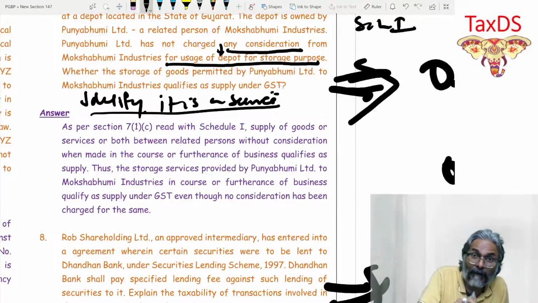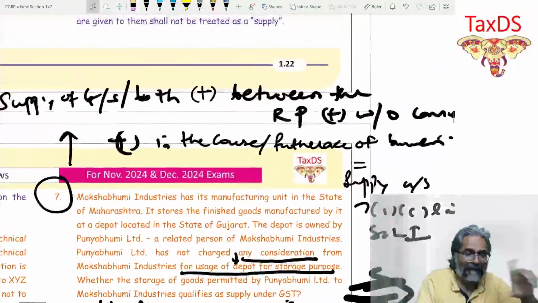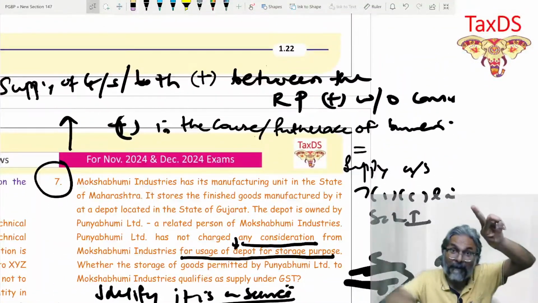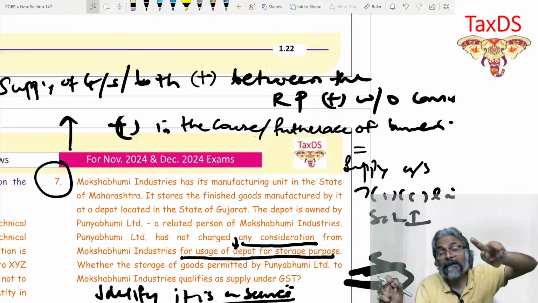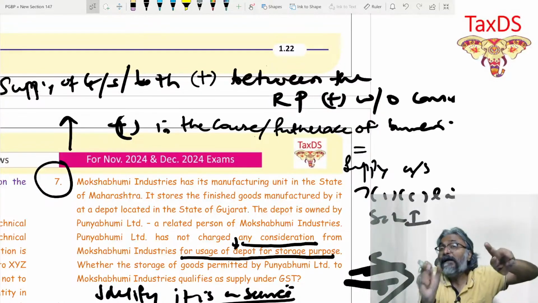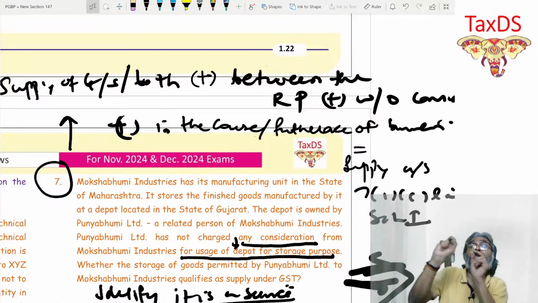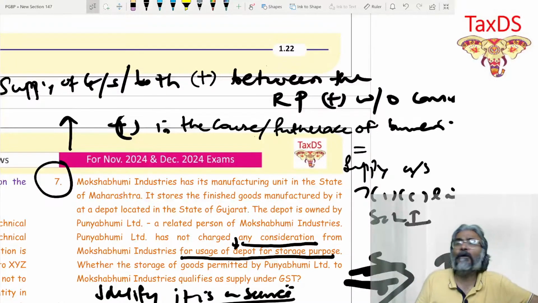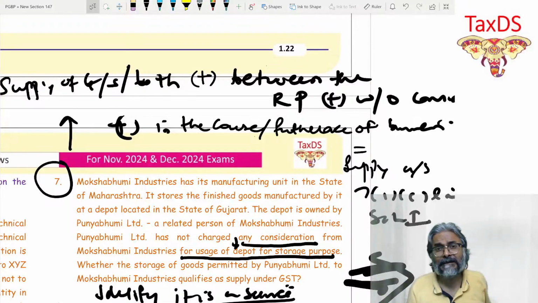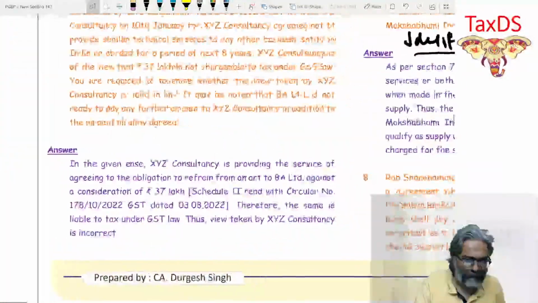Extra mark, supply of service. Once you open up your answer by writing that it is a supply of goods or service or both, that's a provision that you've written. But on the basis of the case study, you are getting so specific that you are in a position to identify or classify that this particular question involves supply of service. You can extend further to the nature of service, that is a plus that you can do, but do it in this way. That exactly is the point, friends.